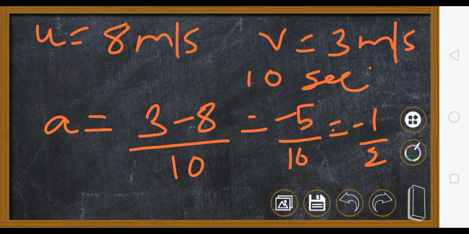Now very clear, it is a negative acceleration. इसका मतलब है कि उसका स्पीड कम हो रहा है, because he applied the brake. He was going at 8 meter per second, he applied brake and that is why his velocity reduced. So this is an example of negative acceleration. Okay?